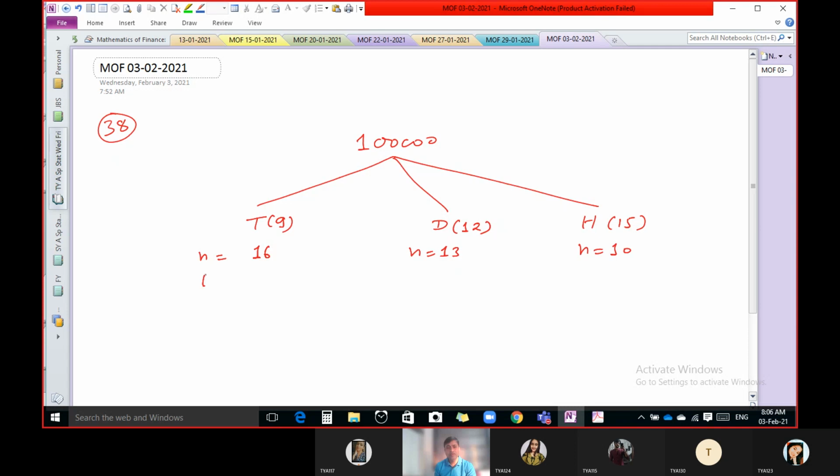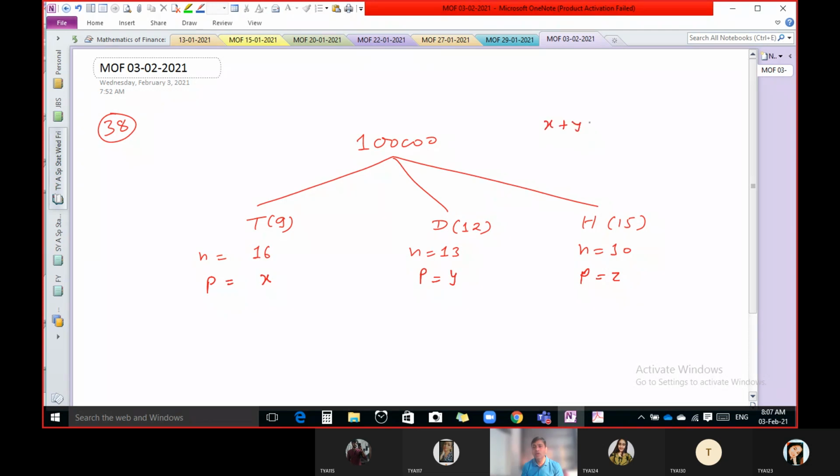Here we don't know how much amount we have to give to Tom out of this 1 lakh rupees. So let us say out of 1 lakh rupees, X amount is given to Tom at present, Y amount is given to Dick at present, and Z amount is given to Harry at present. So obviously the total of these three, X, Y and Z, should be equal to 1 lakh.